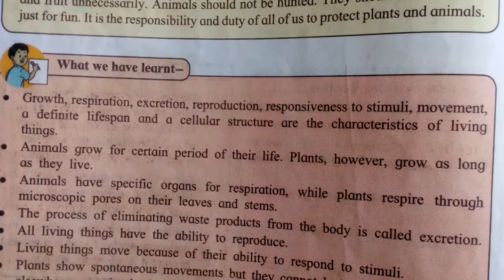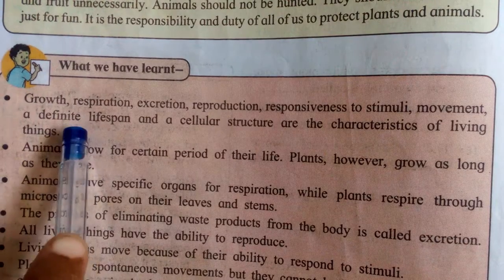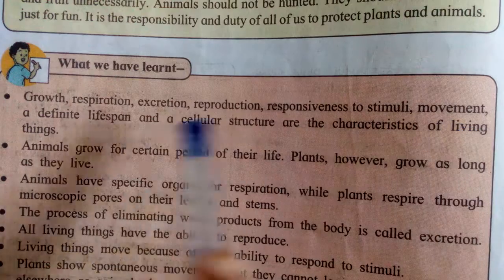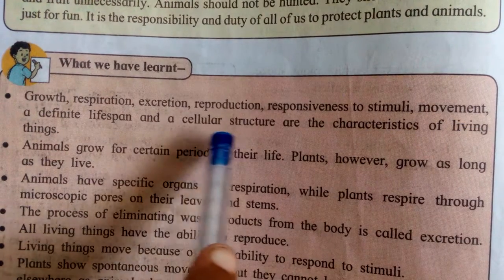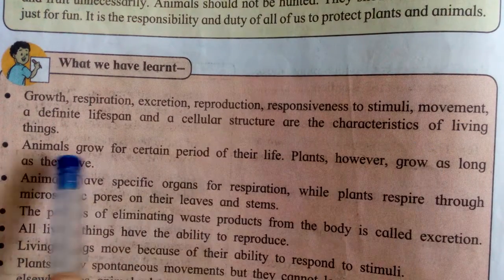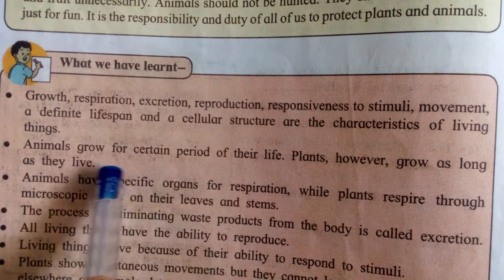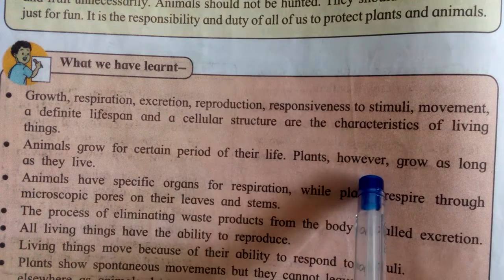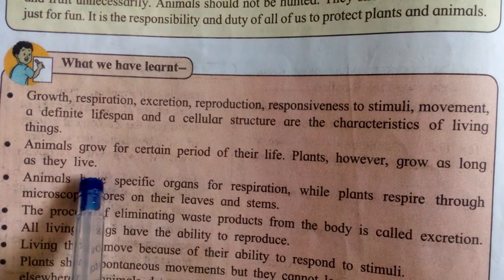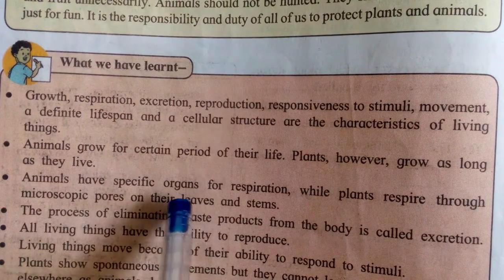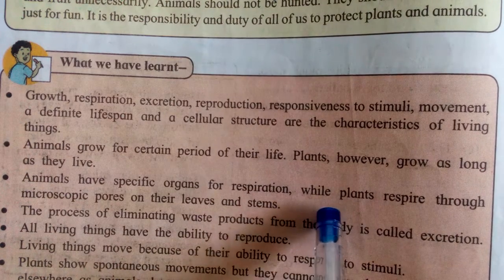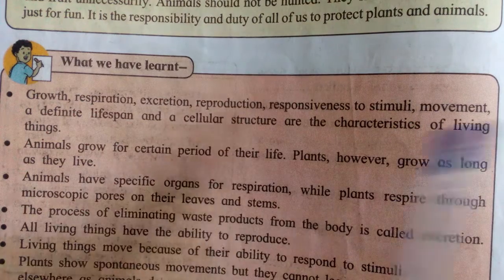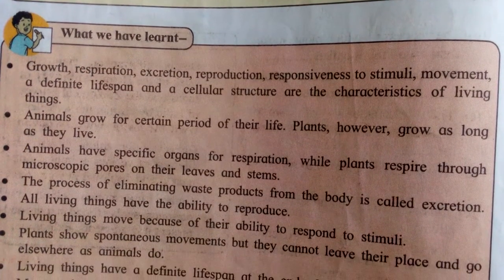Now see, in that lesson what we learn: growth, respiration, excretion, reproduction, responsiveness to stimuli, movement, a definite lifespan and a cellular structure are the characteristics of living things. Animals grow for a certain period of their life. Plants, however, grow as long as they live. Animals have specific organs for respiration, while plants respire through microscopic pores on their leaves and stem, which are called stomata.